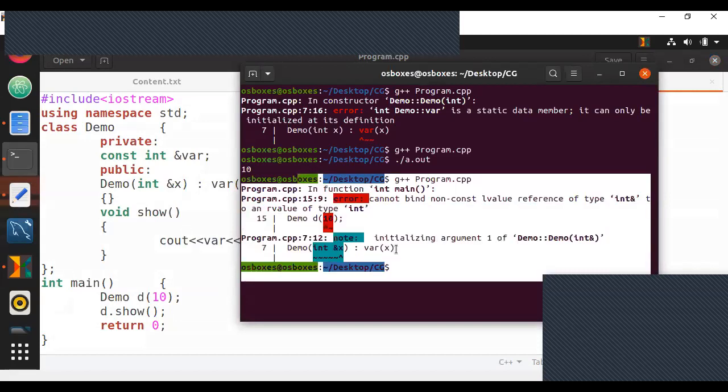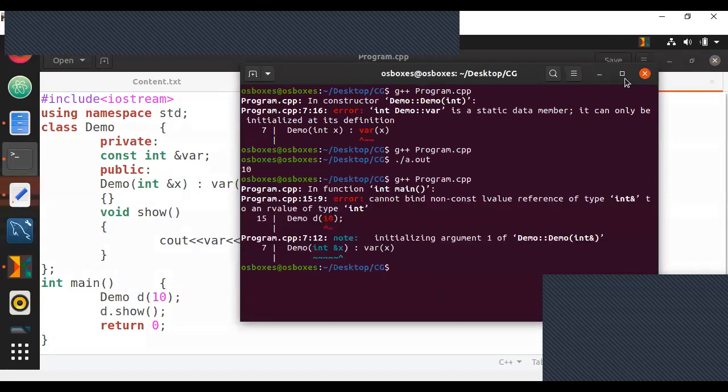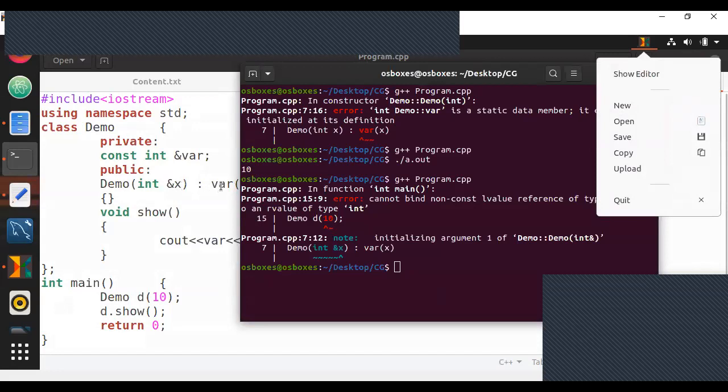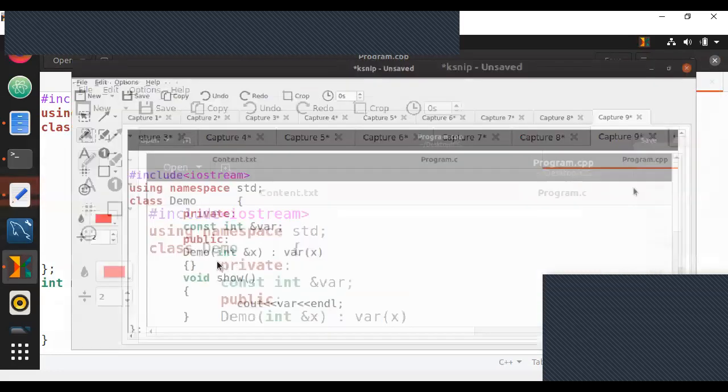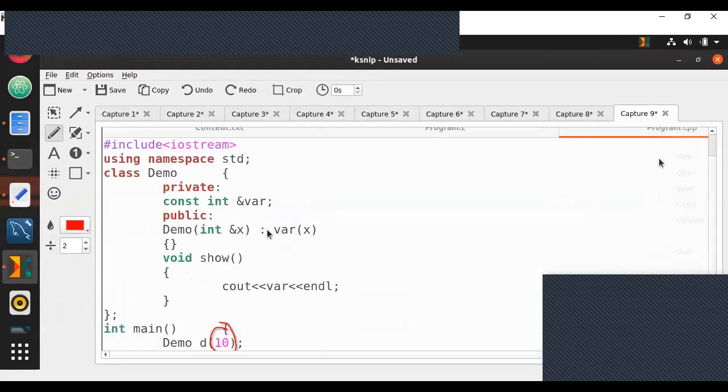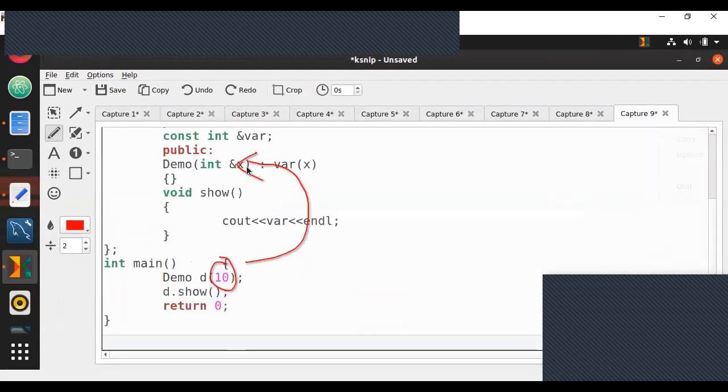If you compile this, you get an error. The error is because, always remember, reference points to the same address.